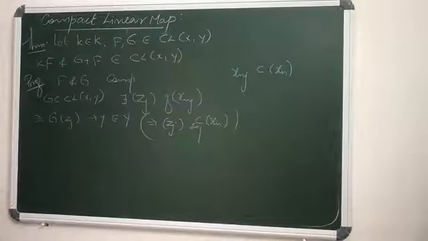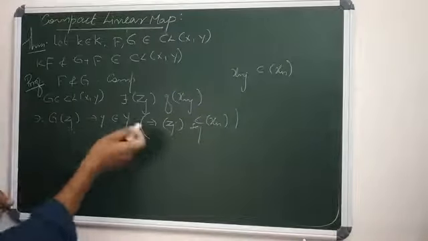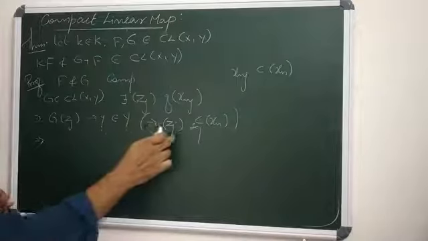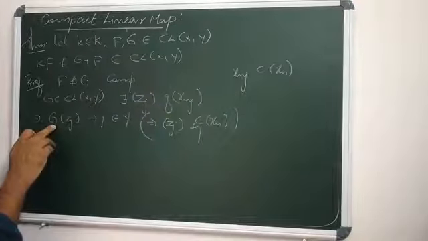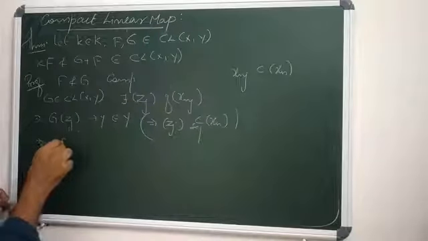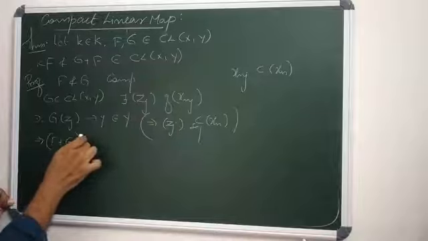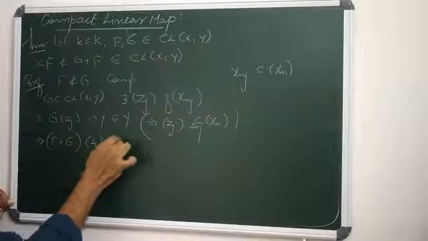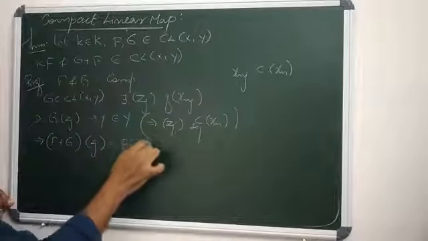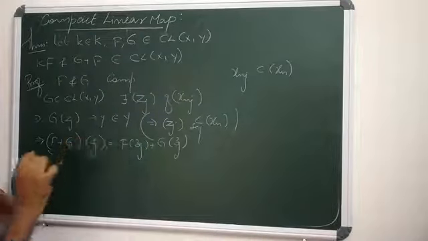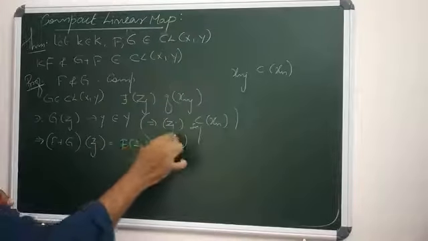Okay, let Zj be a subsequence of Xn. Moreover, G of Zj converges in Y. Then what about F plus G of Zj? F plus G of Zj equals F of Zj plus G of Zj.